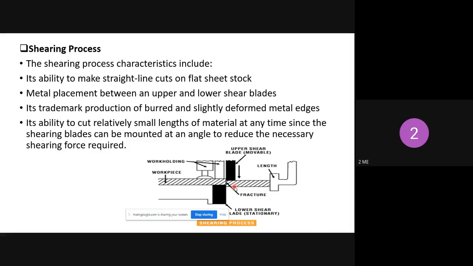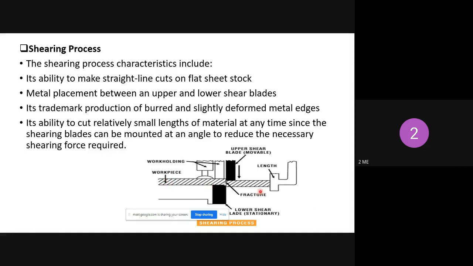Initially a small crack forms in the sheet metal at the starting and ending positions, and later the deformation enlarges. So it is very simple: shearing is nothing but a punch tool moving in the opposite direction. Normal process.